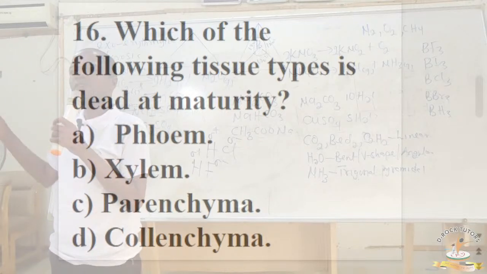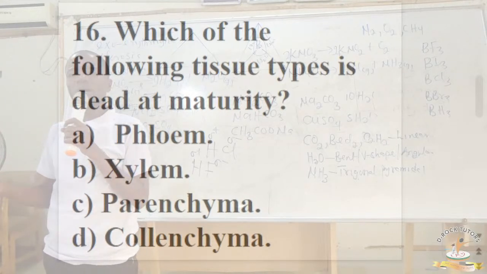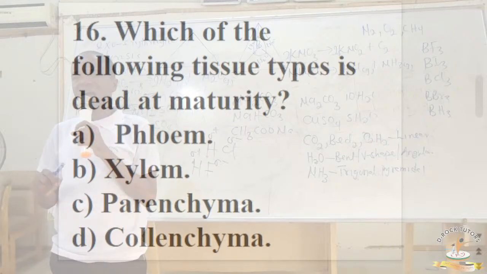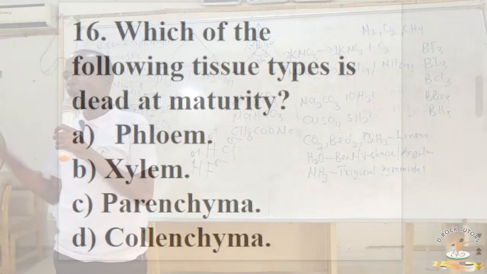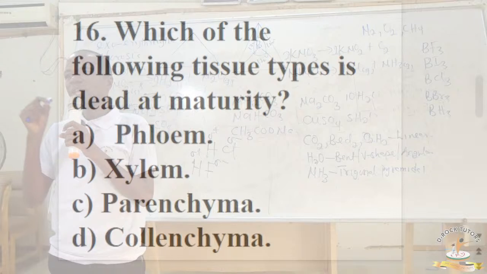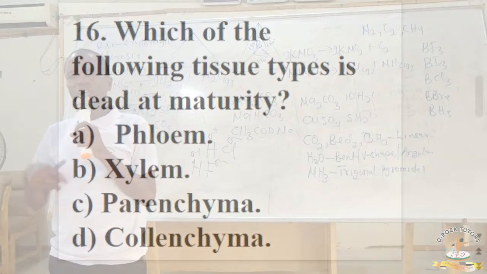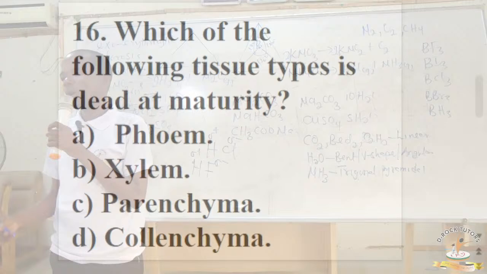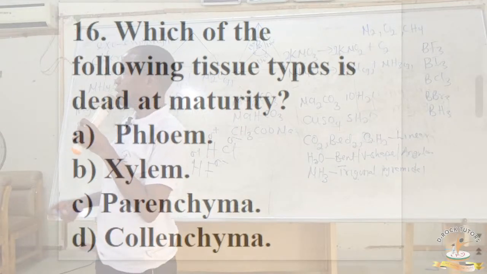And for collenchyma, collenchyma are those plant tissues that are unevenly thickened at the corners, and they give strength to young leaves and flowers. So please take note of that. So the correct answer here is xylem.